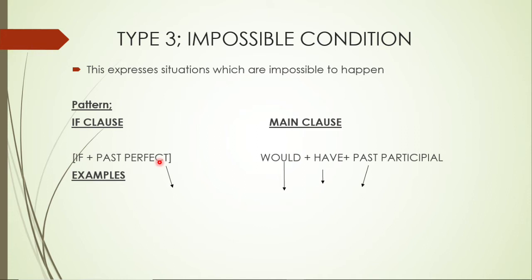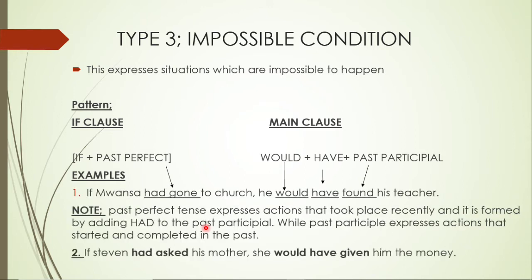In the main clause, we should have the word would plus have plus past participle. There are ways that I need to explain here. Past perfect and past participle.